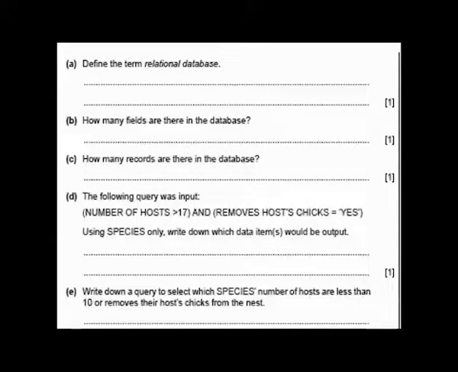Number of hosts are less than, can you see that now? So you write number of hosts less than 10. Put it in brackets. Then you will now put OR instead of AND. Or, then you look at your next condition.